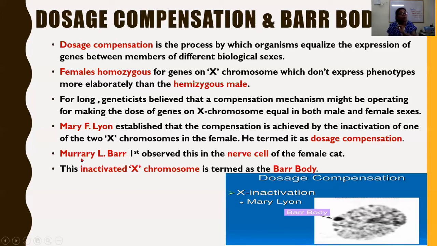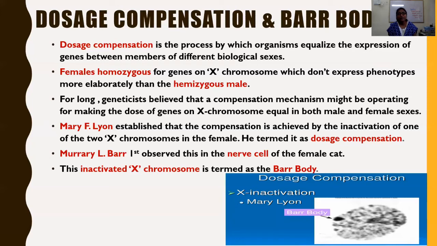Means at a time both the X chromosomes are not active, or the genes of both the X chromosomes are not transcribing the proteins. Murray Barr first observed this in the nerve cell of the female cat. What does this mean? This inactivated X chromosome: Murray Barr first observed the inactivated X chromosome in the nerve cell of the female cat.